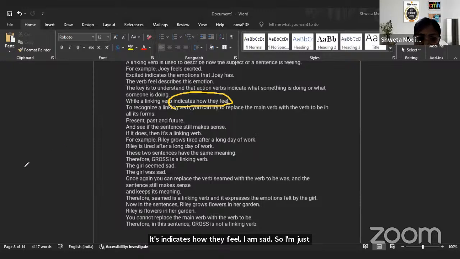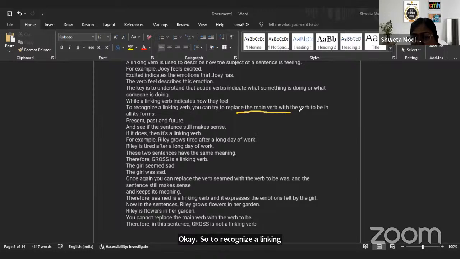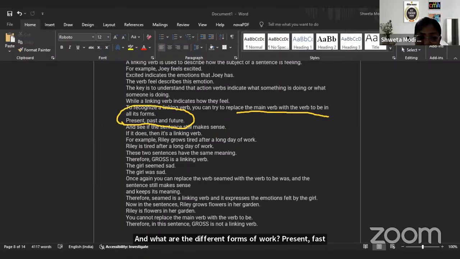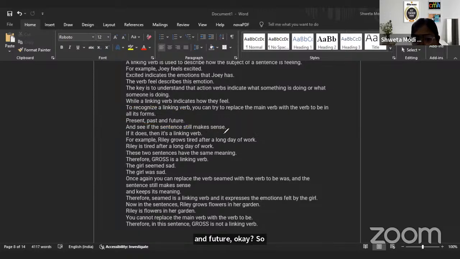Okay. So to recognize a linking verb, you can try to replace the main verb with the verb to be in all its forms. And what are the different forms of the verb? Present, past, and future. Okay. So if the sentence still makes sense, then it is your linking verb. Like, Riley grows tired after a long day of work. Now, Riley is tired after a long day of work. These two sentences have the same meaning.